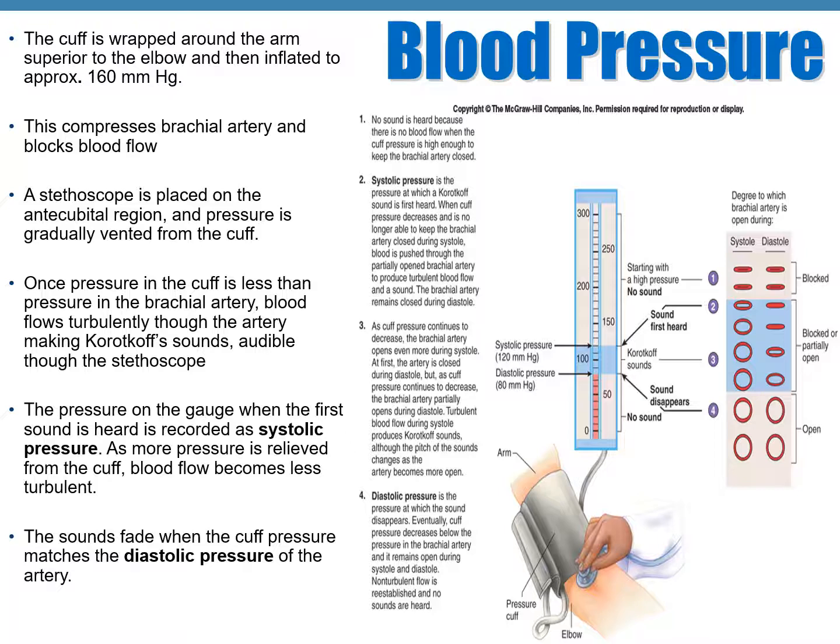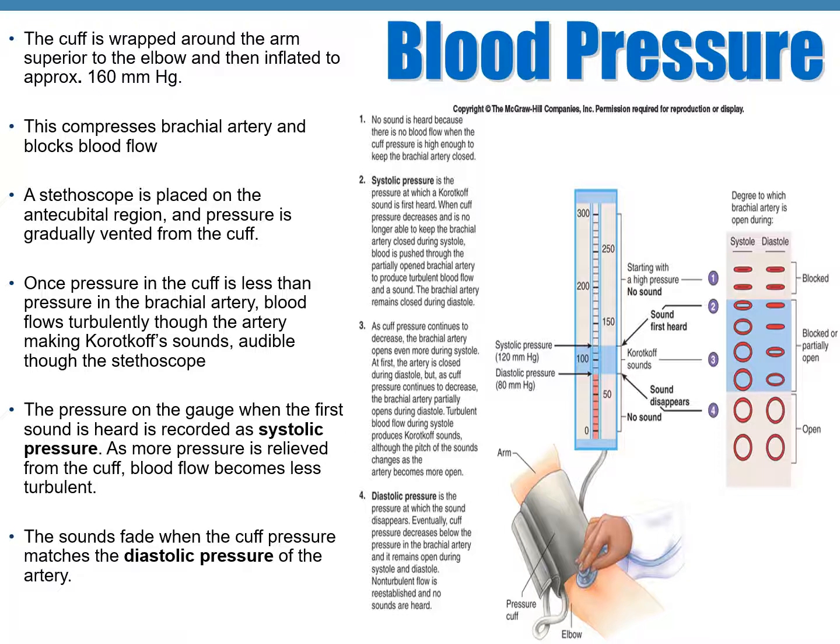The inflatable cuff, or sphygmomanometer, is wrapped around the arm, a little bit superior to the elbow, and then it is inflated to about 200 or 300 millimeters of mercury. This puts a lot of pressure on your arm, and it compresses the brachial artery and blocks the blood flow. A stethoscope is placed in the cuff, and then the pressure is slowly released or vented from the cuff.